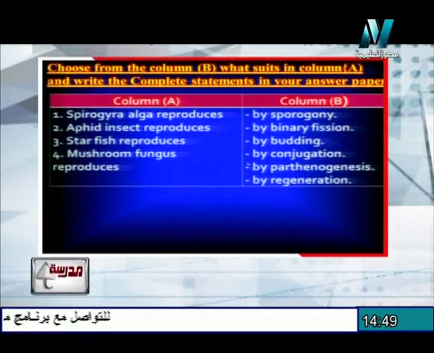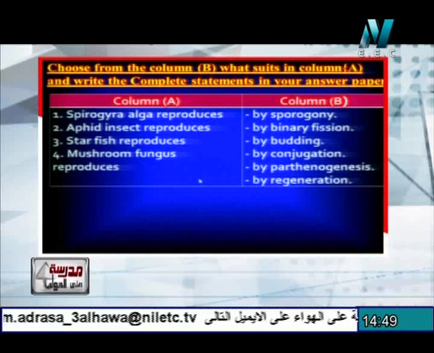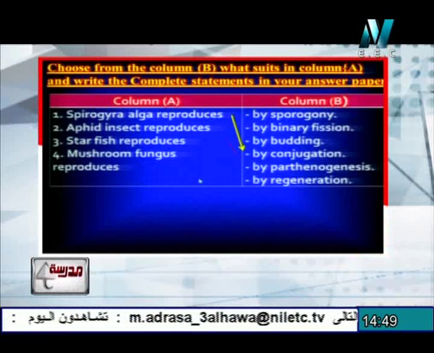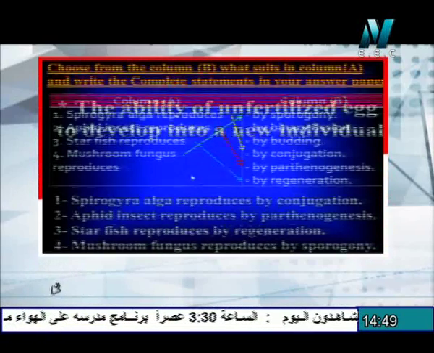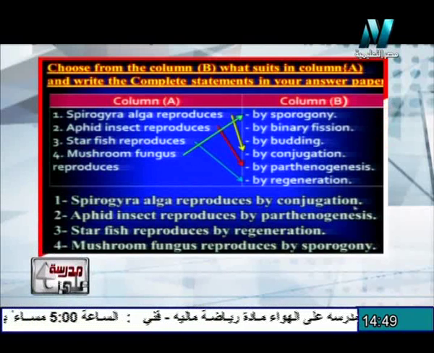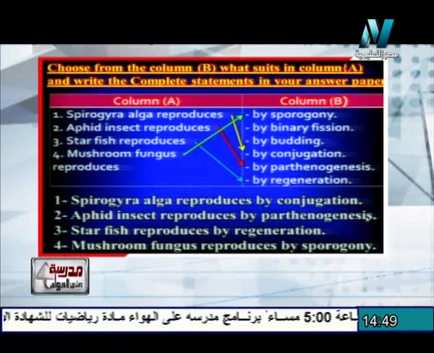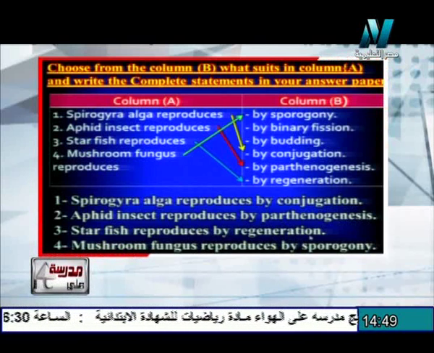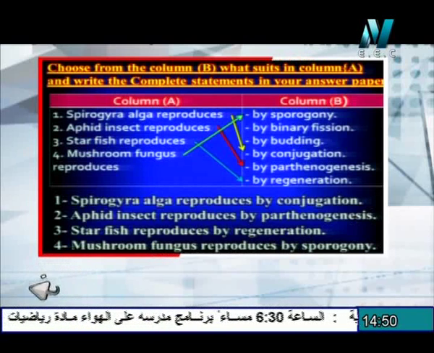Starfish reproduces by regeneration. The last one, the mushroom, reproduces by the formation of spores, therefore that's called sporogony. Therefore, the right answer is the Spirogyra algae reproduces by conjugation, the aphid insect by parthenogenesis, starfish by regeneration, the mushroom fungus by sporogony.